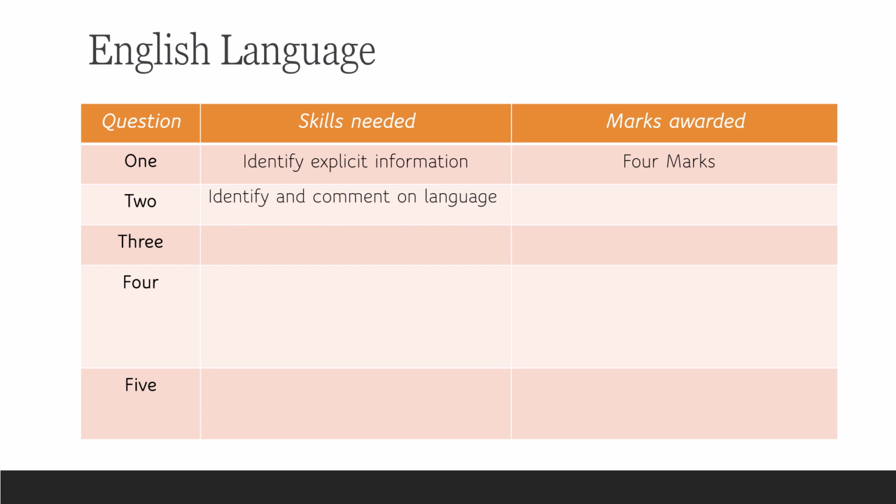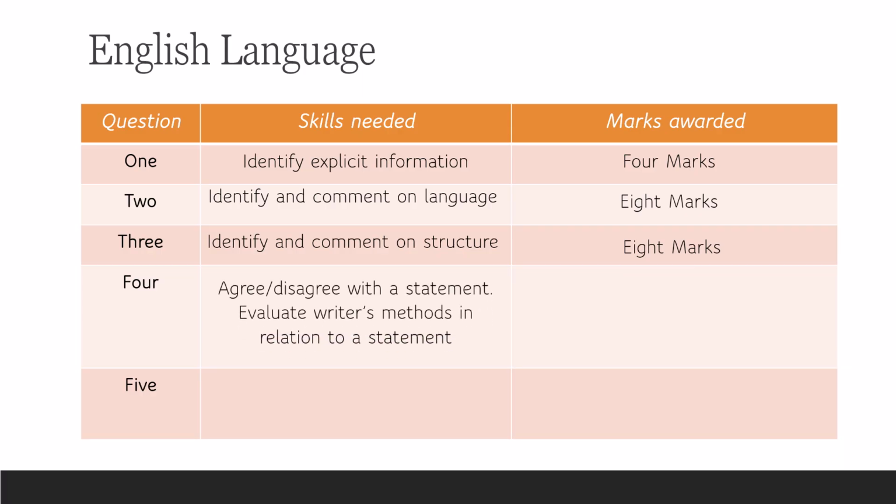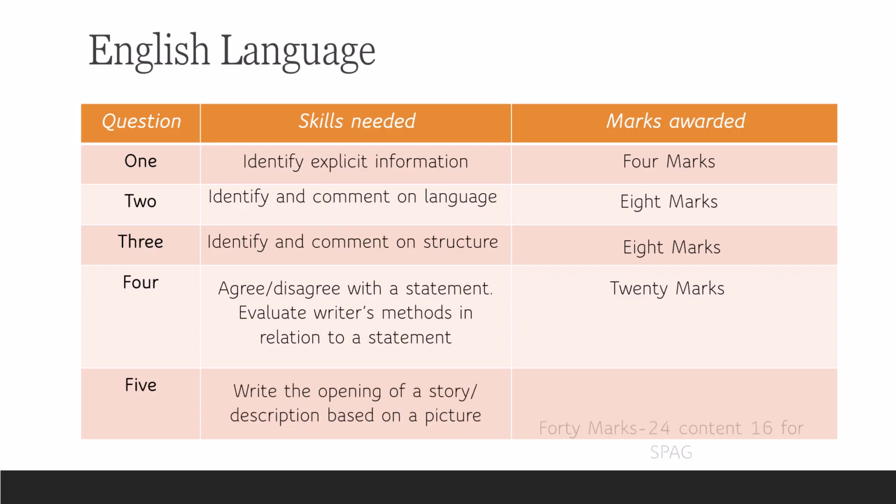Question 2, this is where we identify and comment on language and that's worth 8 marks. Question 3 is your structure question. Again, it's worth 8 marks. And then question 4, it's that one that a lot of people really do struggle with. It's the agree or disagree evaluation question, and that is worth a massive 20 marks. And then you have your question 5, which is creative writing, and it's broken down with 24 marks for content and 16 marks for spelling, punctuation and grammar.